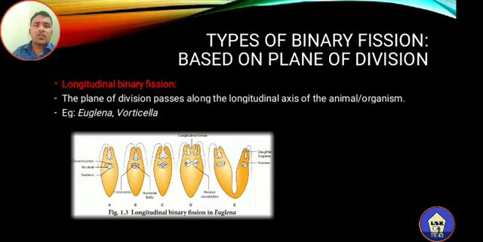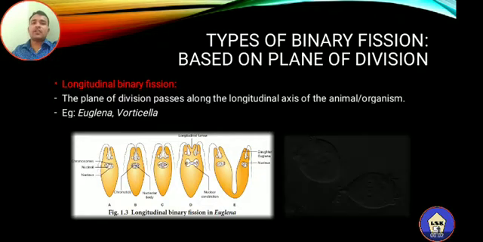Slowly there is a division of nucleus. You can see the division of nucleus in the next diagrammatic representations. In diagram D, the division of nucleus is clearly shown, and in diagram E, the division of cytoplasm also takes place, so that two daughter cells are formed. After the detachment, or separation, each daughter cell will develop as a new individual. The next example is Verticilla.